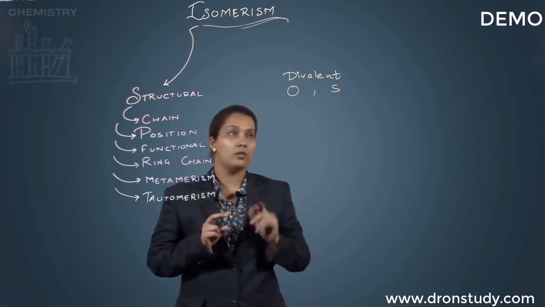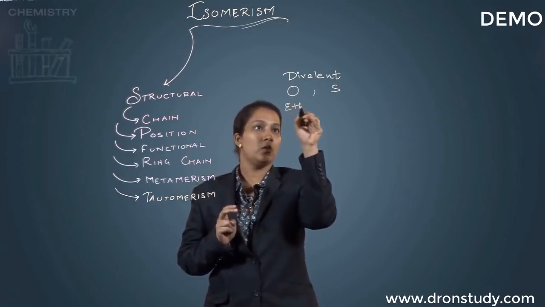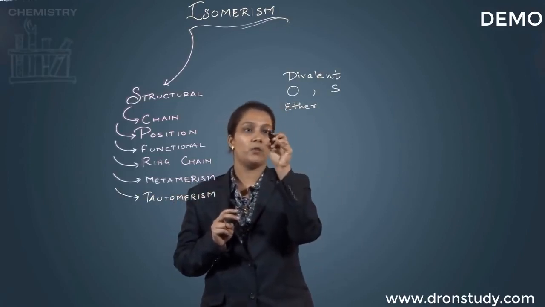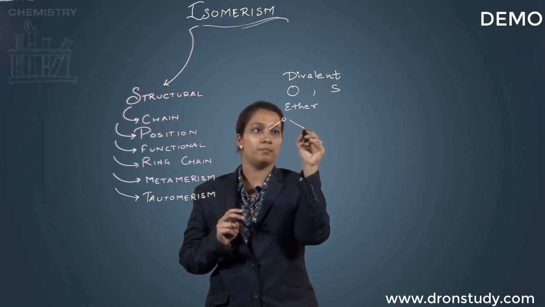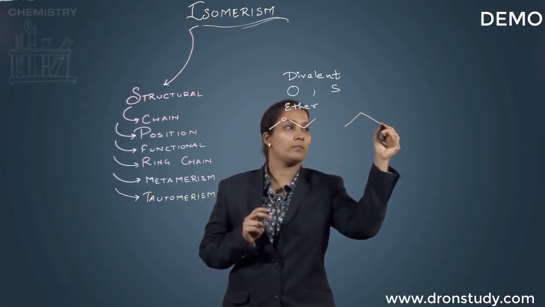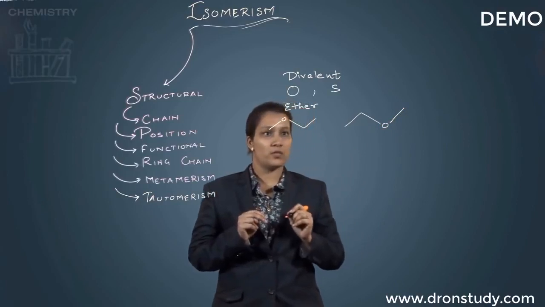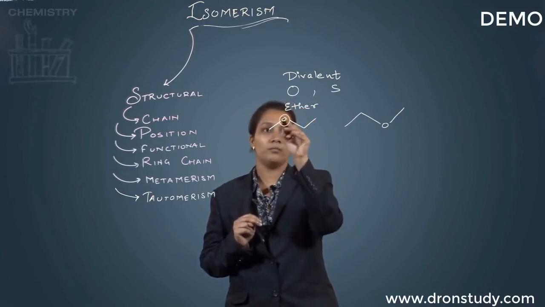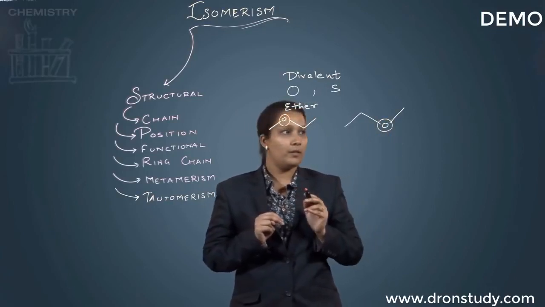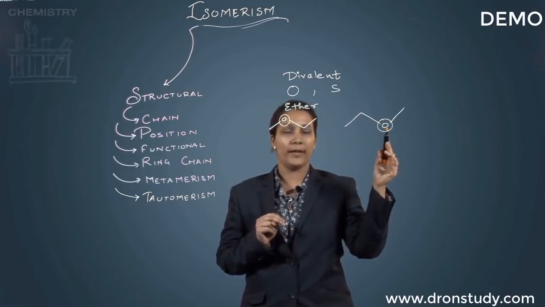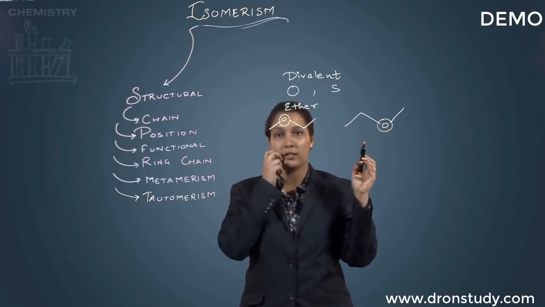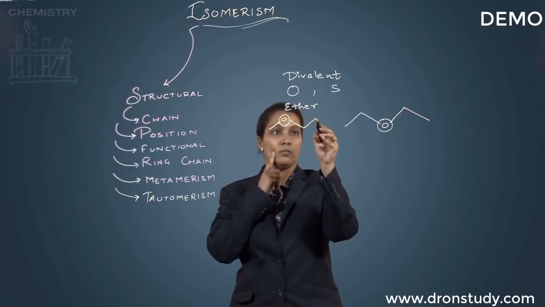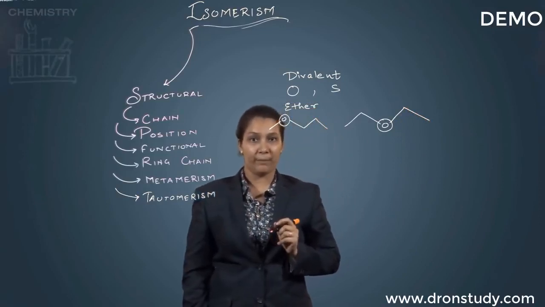Okay, so in this case we can take the example of an ether functional group molecule. So in this case we can have a molecule such as this one. Now over here, of course, the oxygen linkage is at the same position, right? Now if I have a look at metamerism or metamers, these will be perfect metamers of each other.